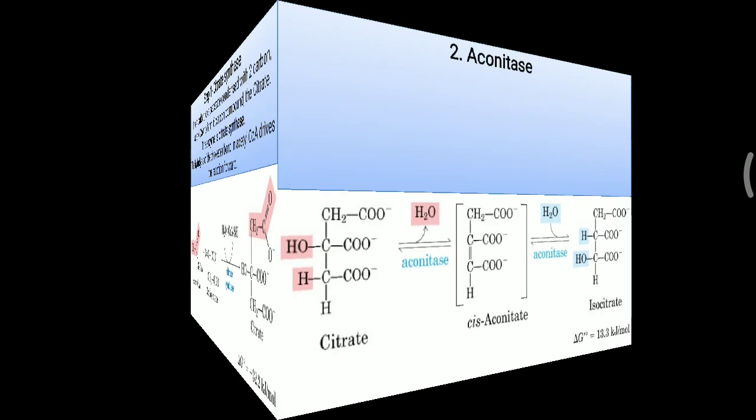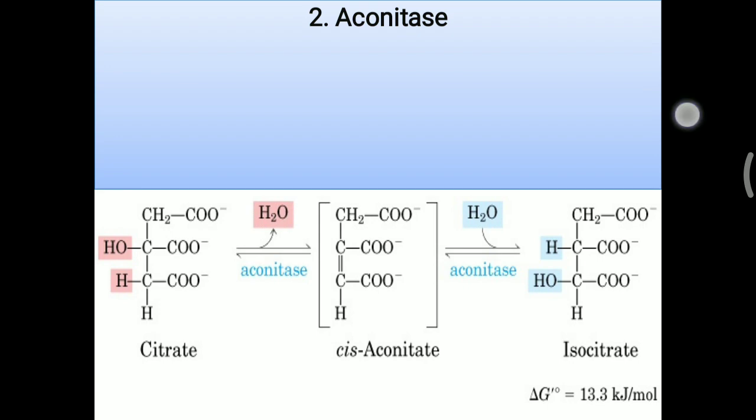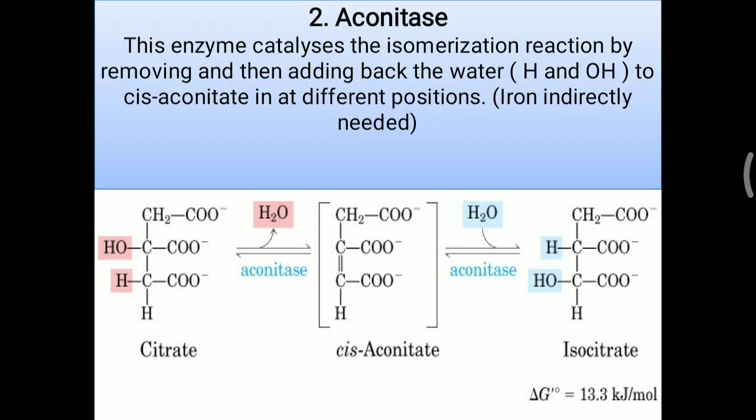reaction. Again, the second reaction, that is aconitase. This enzyme catalyzes the isomerization reaction by removing and then adding back the water molecule in the form of H and OH to form cis-aconitate at different positions. So here in this aconitase activity, an iron molecule is indirectly needed.